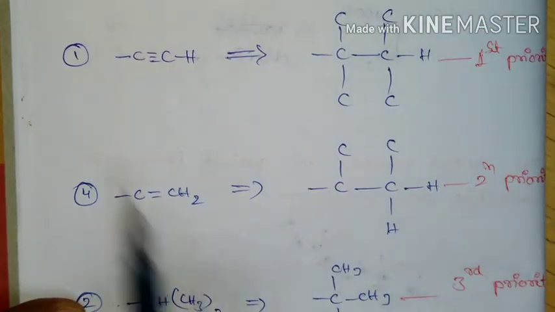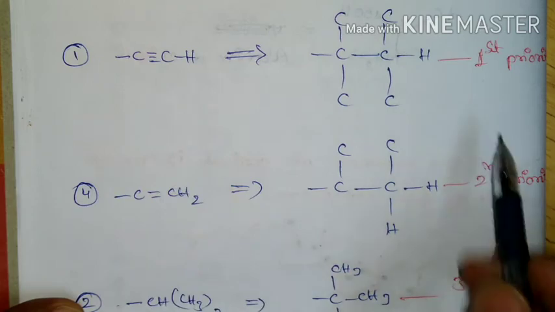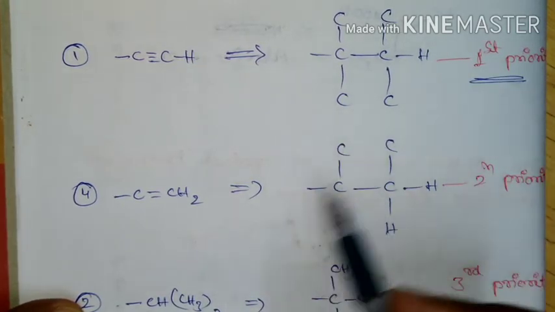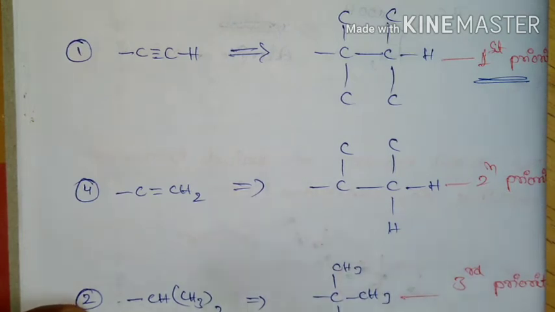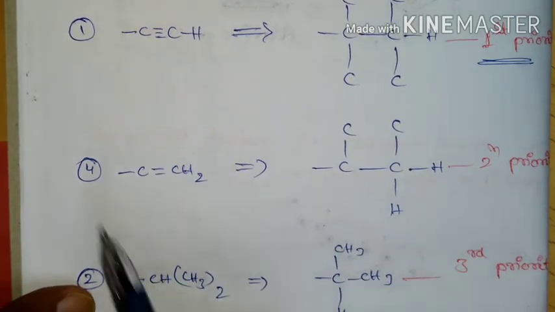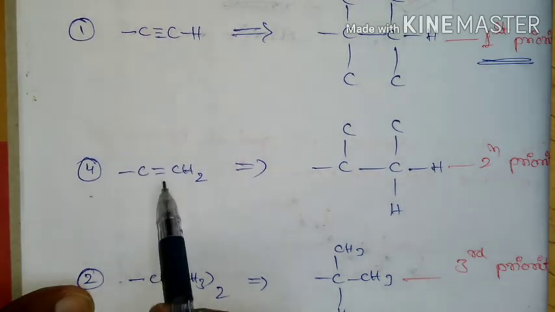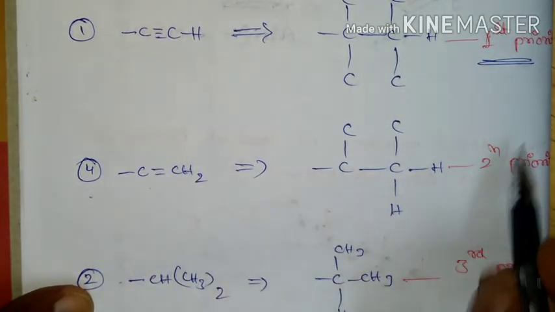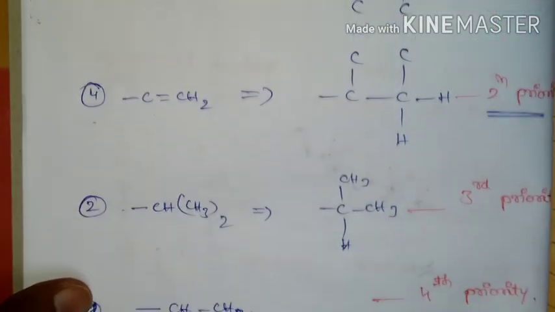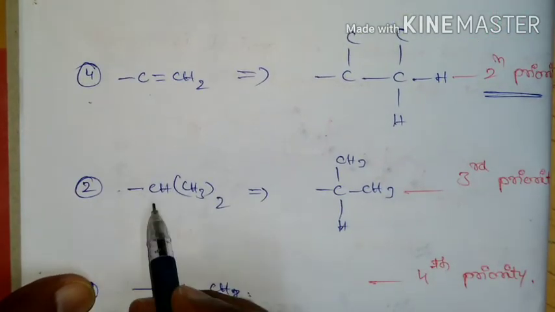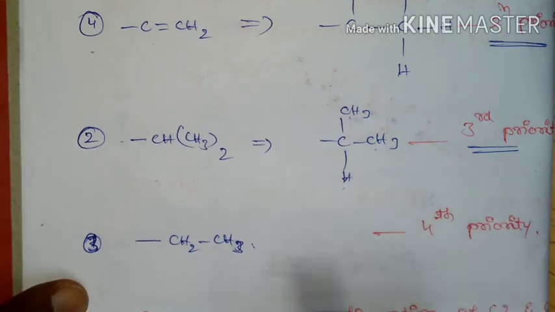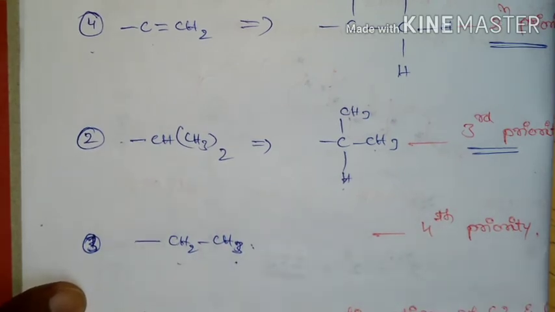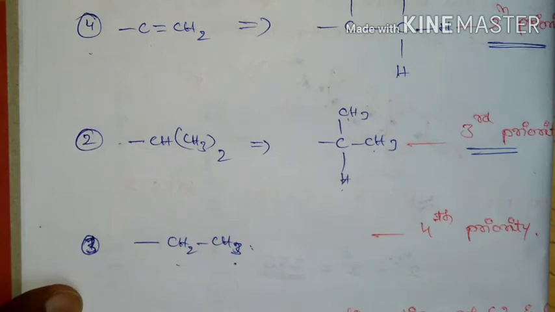And if you come for the priority, the first group, that is the alkyne group, will take first priority because it is going to have higher atomic number. The next priority will be given to this C double bond CH2 group, because this will take second priority, and third priority will be given to CH3 group. So it is going to take third priority, and least priority will be CH2CH3. So this is on the basis of CIP rule.